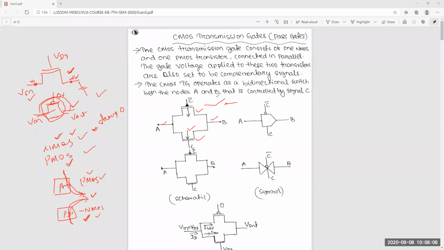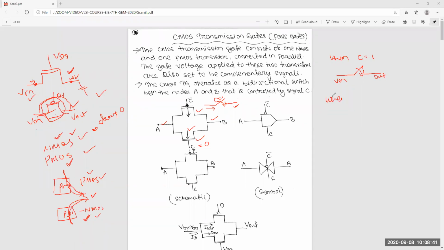So when C is equal to 1, the switch will close. That means whatever input signal is here will pass to here. When C is equal to 1 it acts as a switch, and the switch is closed. So V in is V out. It will pass whatever the input is to the output.